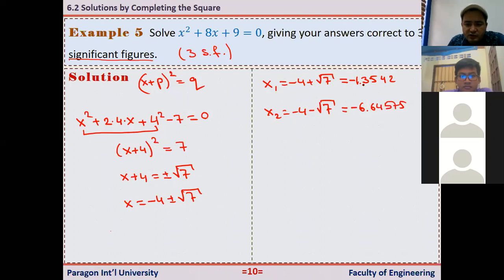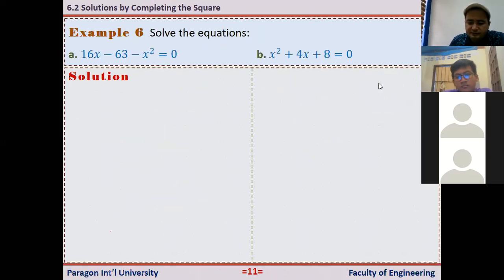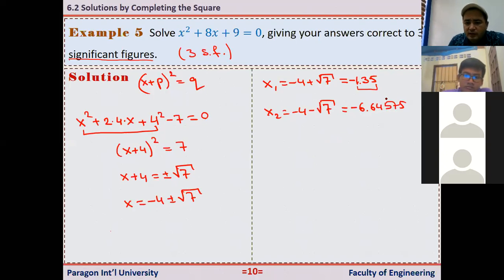So what is the first non-zero number? It is 1. So starting from 1, just keep 3 digits. So I need to keep these 3 digits. And after that, we know that we need to round off. If the next digit is greater than 4, I should add 1 to the previous digit. Otherwise, just drop it. Okay, so it is less than 5. I just erase this. That is the answer. And I need to write here, this one is correct to 3 significant figures.